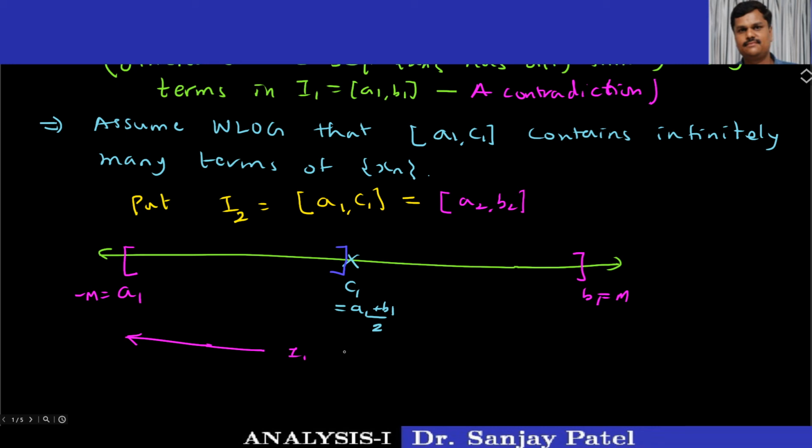Next, I am taking this closed interval a1 to c1 and labeling it with the symbols a2 and b2, and this interval a2 b2 contains infinitely many terms of the sequence xn that we have assumed.